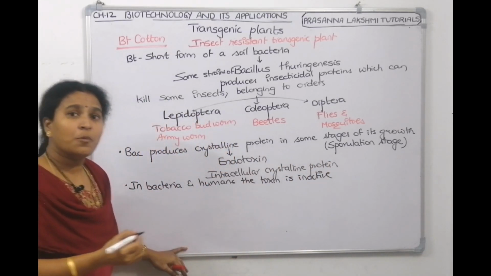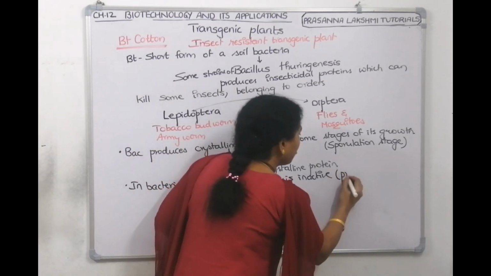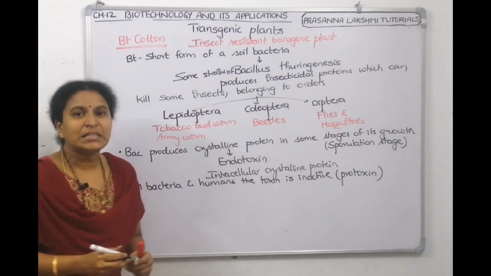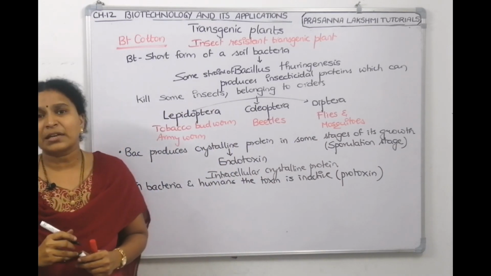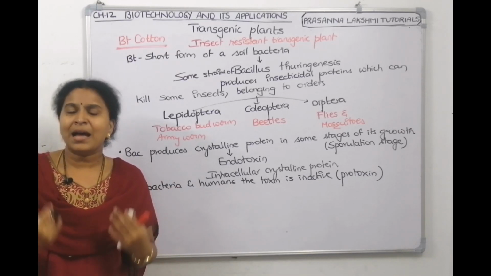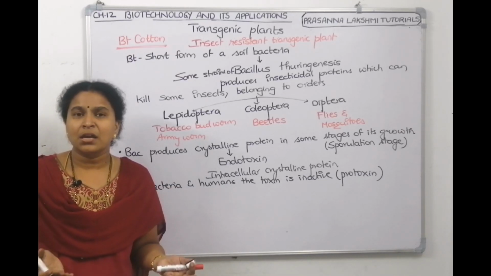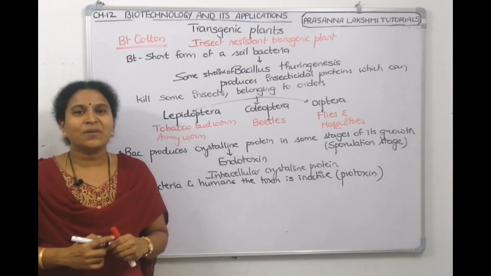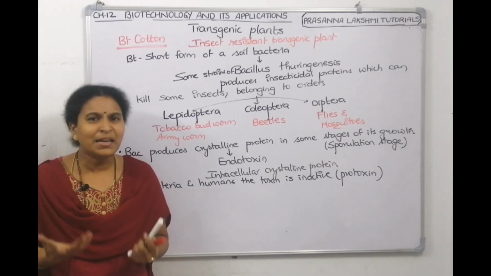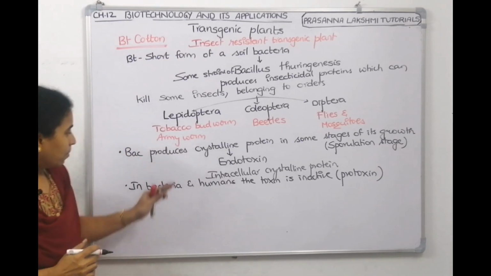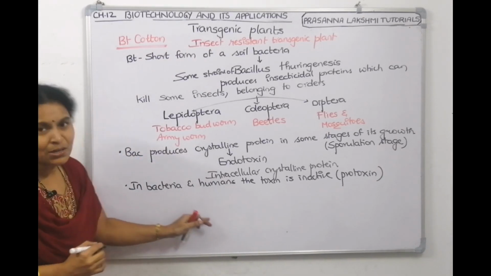Inactive form of toxin is called protoxin. Why is it inactive? Why is it not able to get converted to an active form? Means favorable pH is not there in our body and in the bacterial body to change the protoxin to active toxin. So that is why it is inactive, so it cannot show any change in our body. Understood? This is a concept.